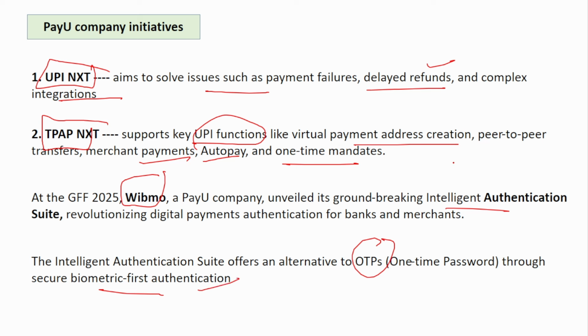Okay, normally, after you enter your credentials, that is username and password, an OTP comes, you have to enter the OTP and then only the payment is completed. Instead of OTP, they are finding new solutions nowadays. So here, instead of OTP, secured biometric first authentication, which means your fingerprint or your facial scan. They feel that even OTP can be compromised, but biometrics are difficult to compromise. That is why many payment platforms are moving from OTP to biometric first authentication. Okay.